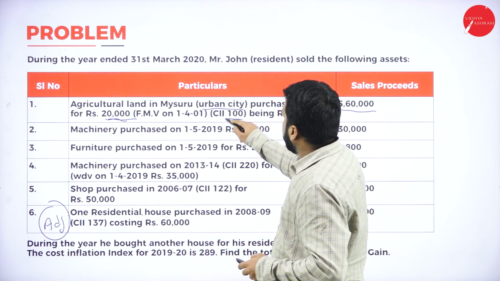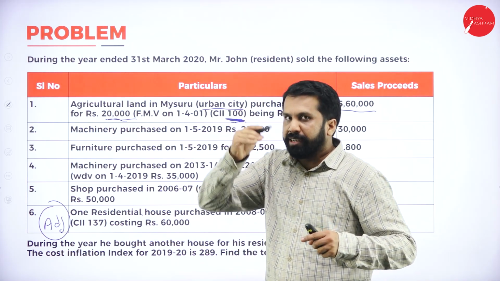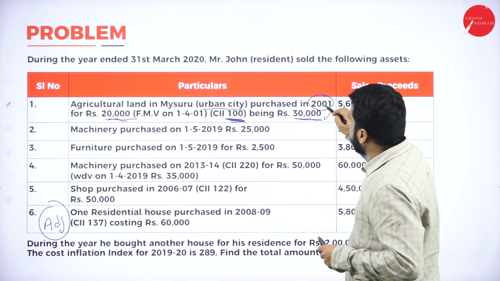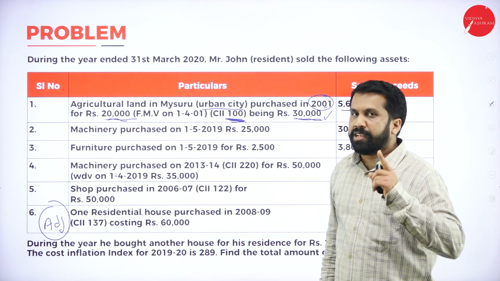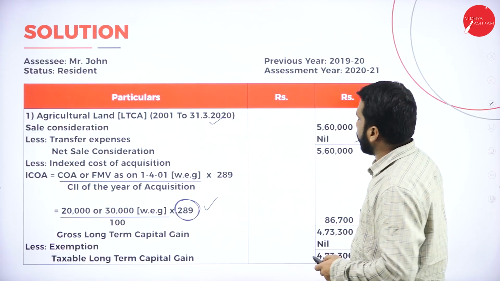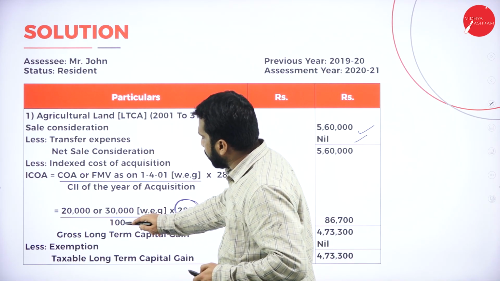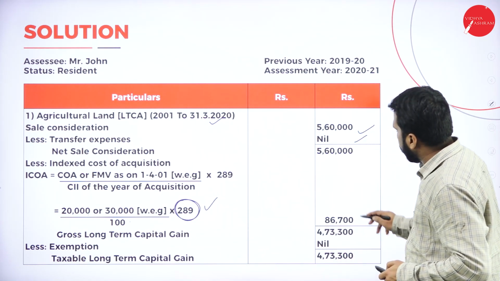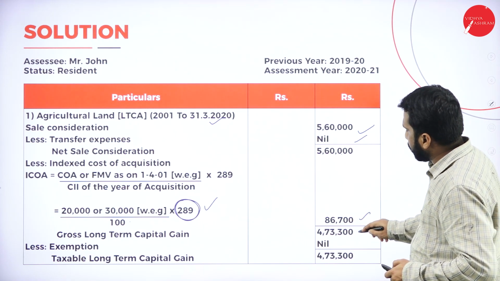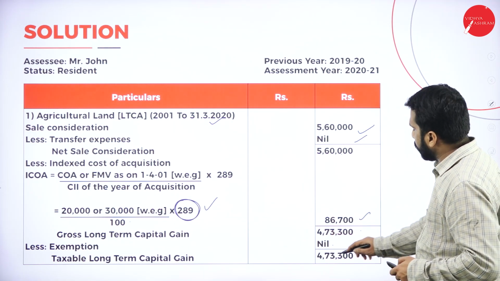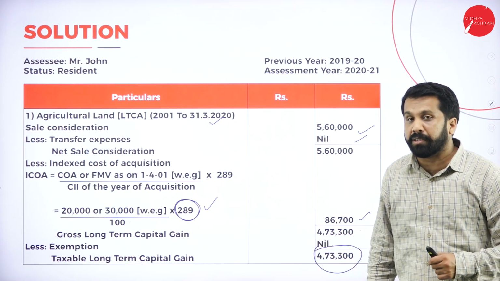See, cost of index is 100. 289 multiply always, divided by the index of the year it is purchased. If purchased in 2001 or before, it is always 100 only. Now, 30,000 into 289 divided by 100, your answer will be 86,700. This minus this, 4,73,000. Is there any exemption? No. So your answer is 4,73,300. Hope you are clear.